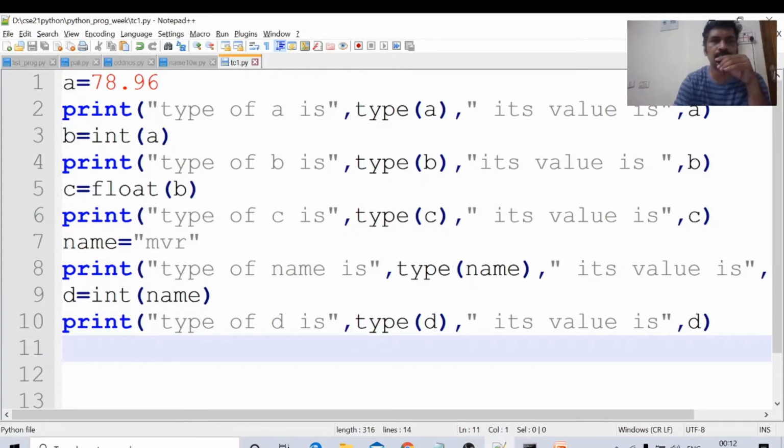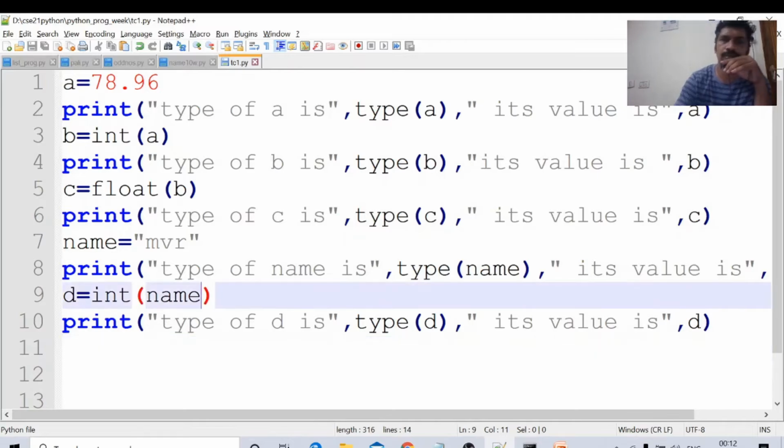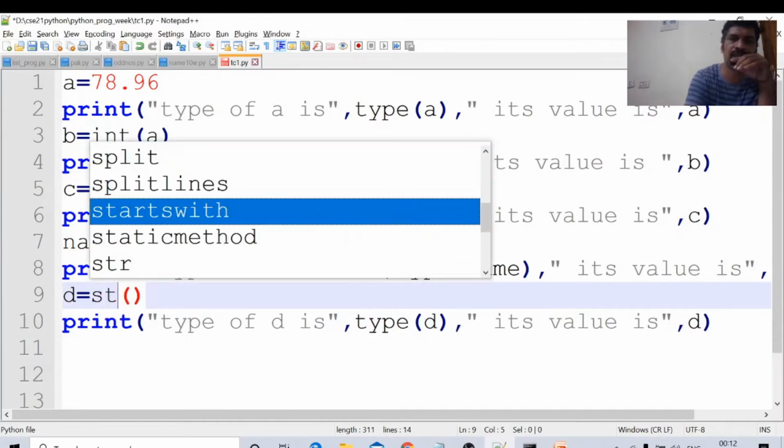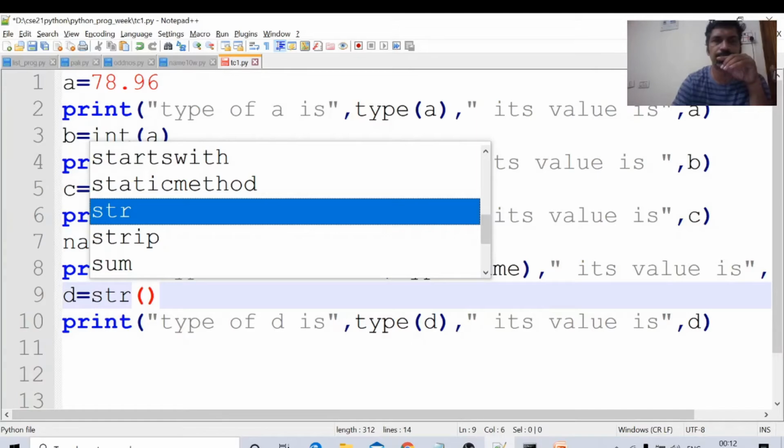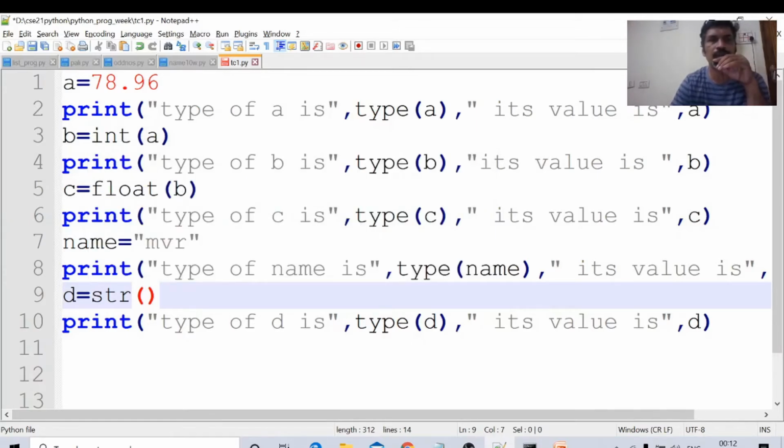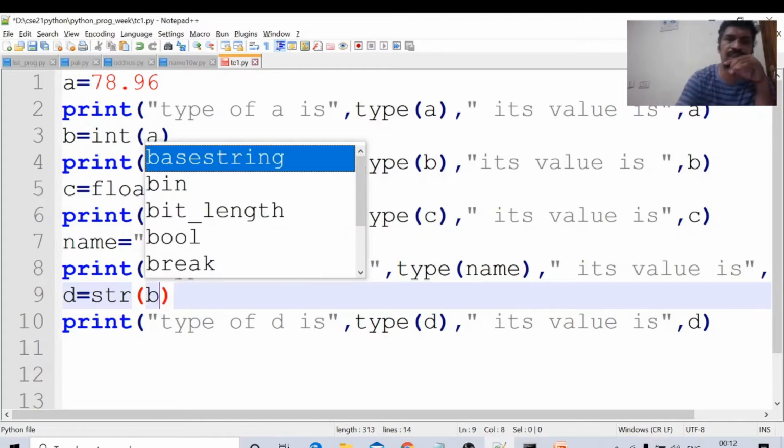Suppose d is the integer. What is the integer here? Integer can be converted into string. Suppose here I will write str, and I will give some integer number. Above, b is an integer.